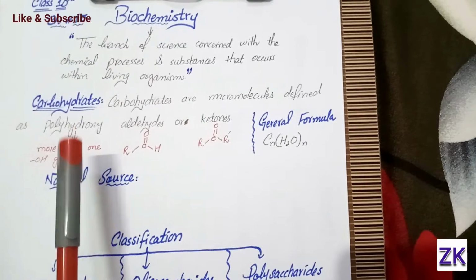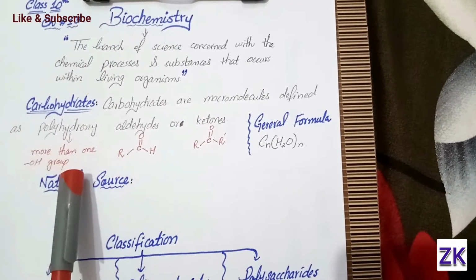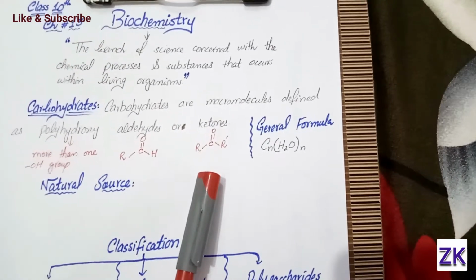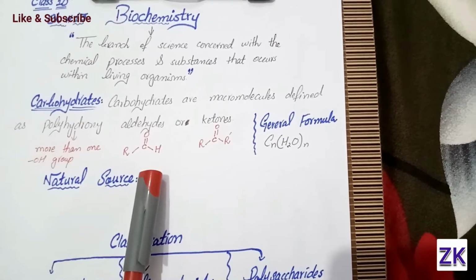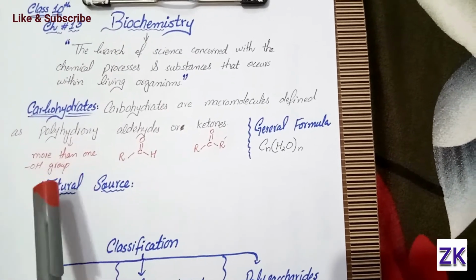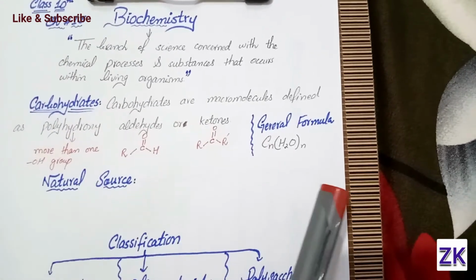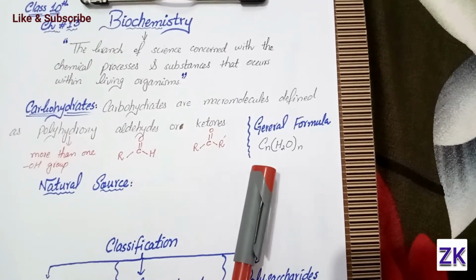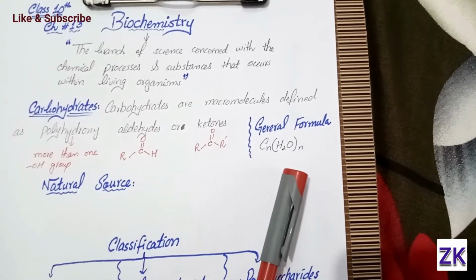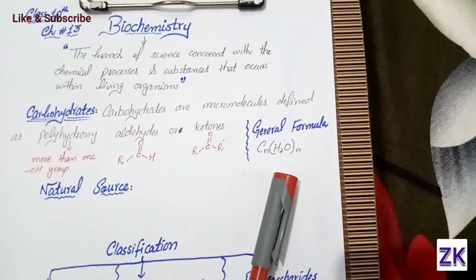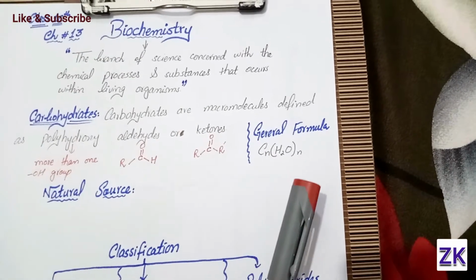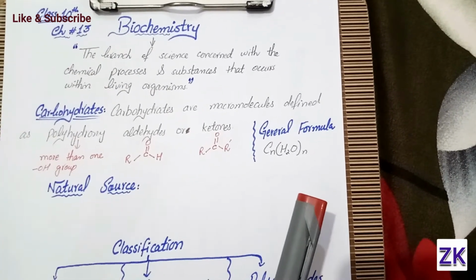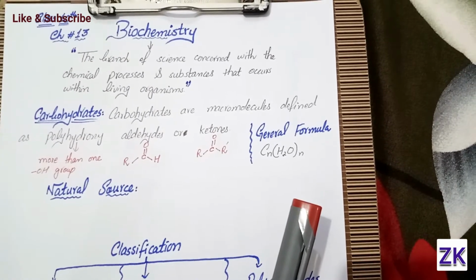Carbohydrates are macromolecules that can be polyhydroxy aldehydes or ketones, meaning the functional group can be a ketone or an aldehyde. And the carbohydrates contain hydroxyl groups, more than one. The general formula of carbohydrates is Cn(H2O)n, where n is the number of atoms of carbon or the number of molecules of water. This may vary from 1 to many other numbers.